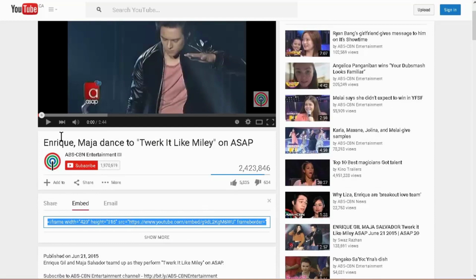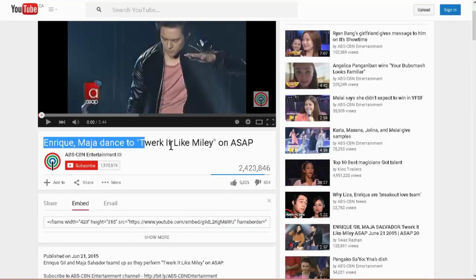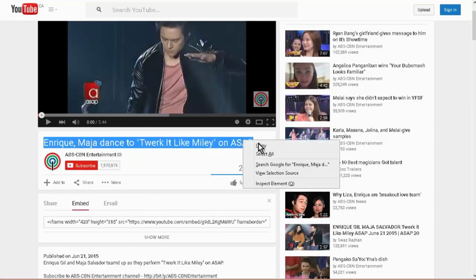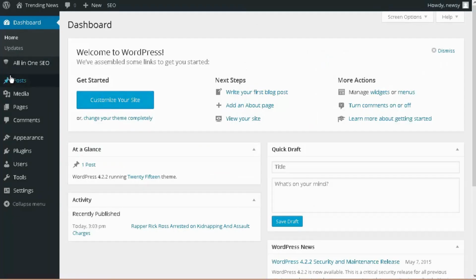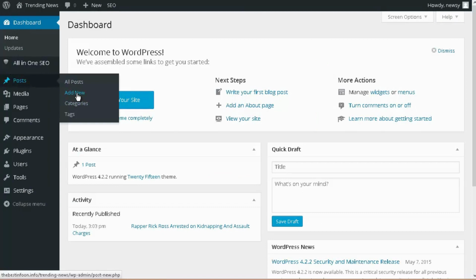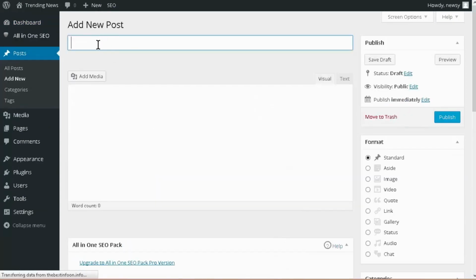So what we want to do is take this, do copy, back over here. Now we want to go to posts, add new. We want to paste the title in here.